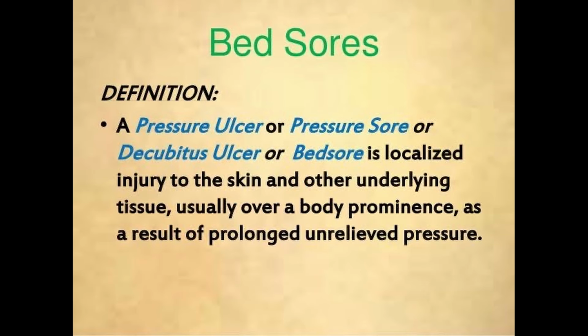So firstly we talk about what is pressure sore or bed sore. Pressure sore, or decubitus ulcer, or bed sore, is a localized injury to the skin and other underlying tissue, usually over a body prominence, as a result of prolonged unrelieved pressure. So it is due to the prolonged unrelieved pressure over the bony prominence. So this is the pressure sore.